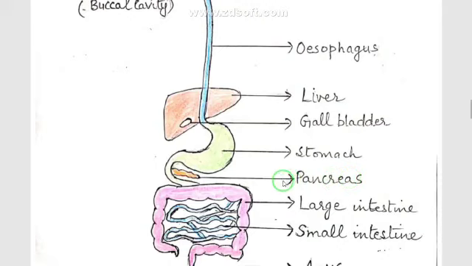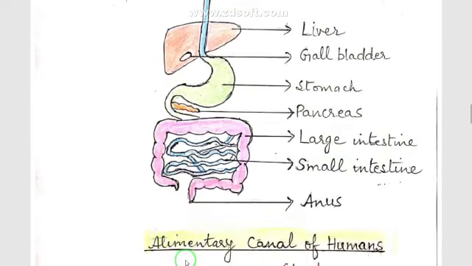Now the small intestine is a highly coiled structure, 7 to 8 meters in length, and it opens into the large intestine which is shown here with pink color. The large intestine opens into a small opening known as anus through which excretory waste is thrown out. So this is the whole structure of the alimentary canal of humans.